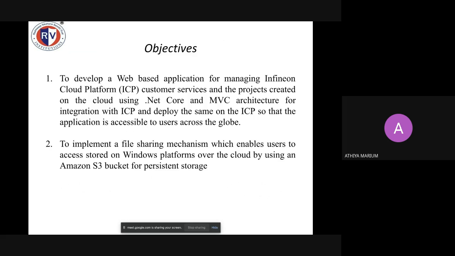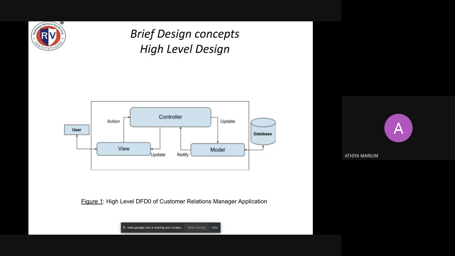because ICP is an OpenShift cloud platform and it is in Linux. If you have an application which is accessing a Windows file from this Linux platform, it makes for a very difficult mechanism, and all the customers currently are struggling with it. So we also implement a file sharing mechanism to enable users to access these Windows file systems from the cloud, and it uses an Amazon S3 bucket in the middle for persistent storage.